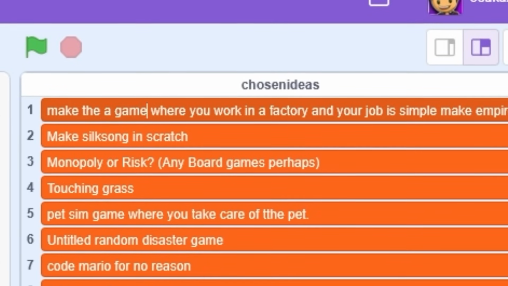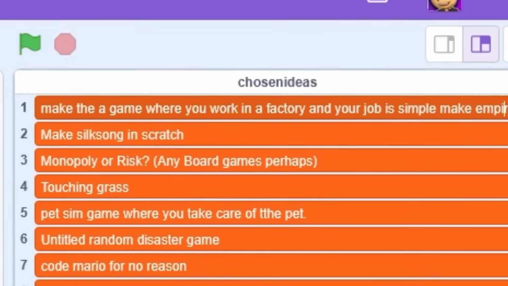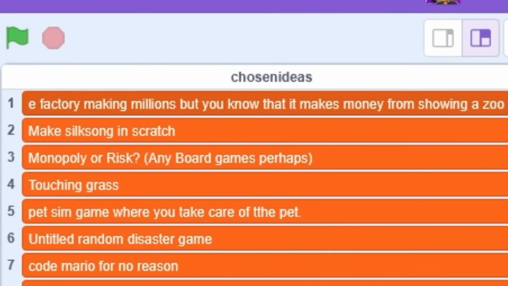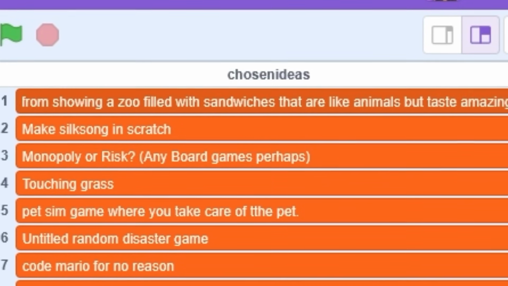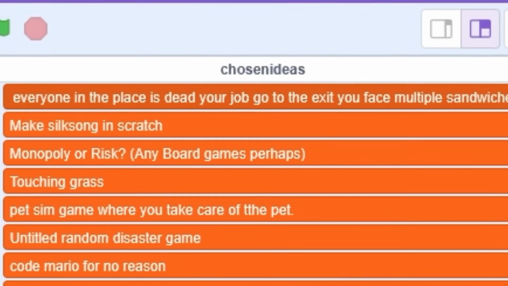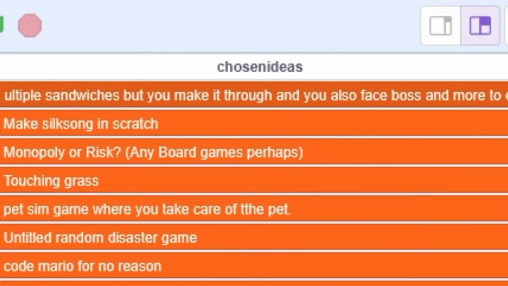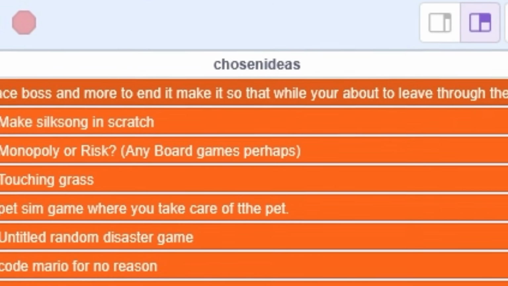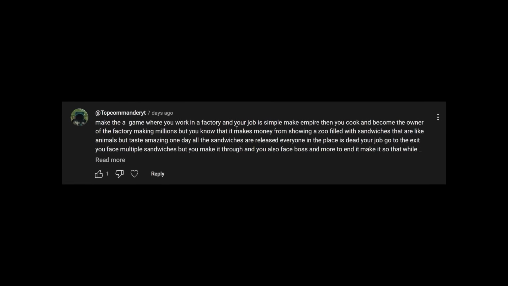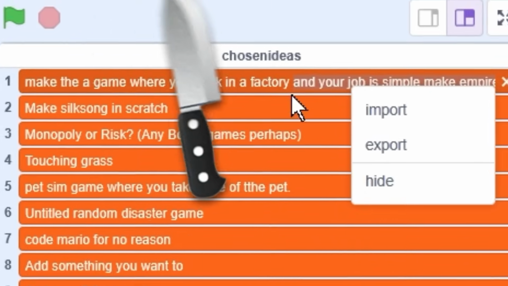Make a game where you work in a factory and your job is simple. Make empire and then you cook and become the owner of the factory, making millions, but you know that makes money from showing a zoo filled with sandwiches that are like animals but taste amazing. One day the sandwiches are released, everyone in the place is dead. Your job is to exit multiple sandwiches, but you make it through, and you also face boss to make it more end that while you. Yeah, I'm sorry Top Commander YT. I'm gonna have to cut this down a bit.